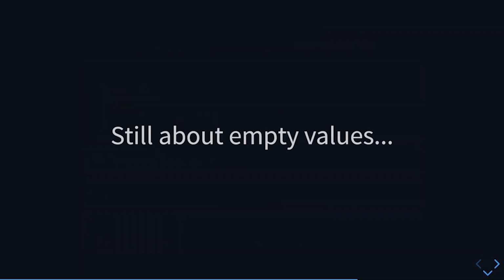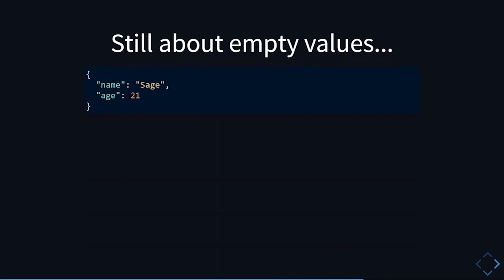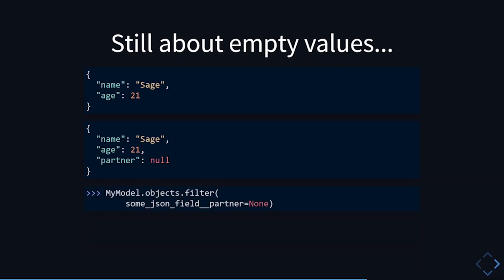Now there's still something about empty values. Let's say we have the following JSON object, and then we also have this JSON object. What would the following query return? What we do with this query is that we would extract the value at the path partner.